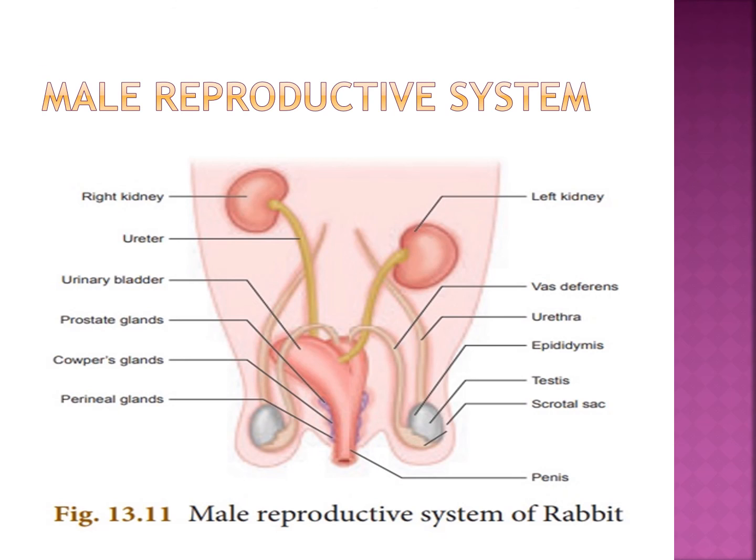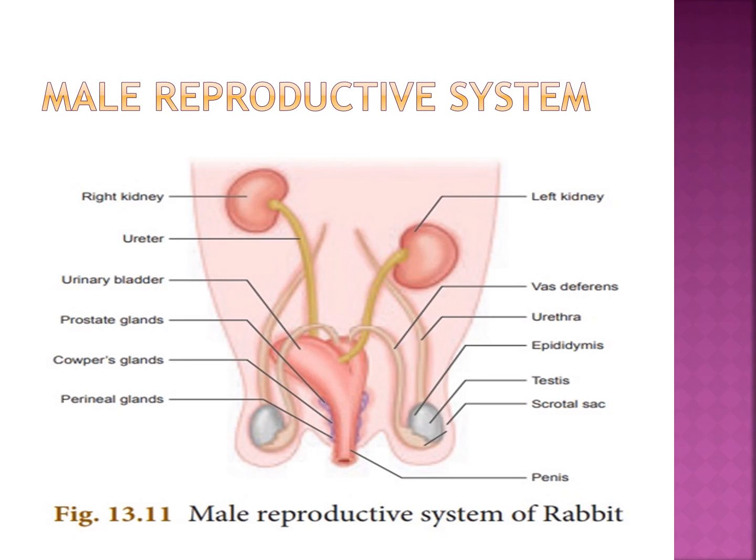Then the penis and the scrotal sacs. Two scrotal sacs are there, enclosing two testes, on the left side and right side. From them the tube-like structure goes, the vas deferens. Next the penis, where some glands are there: prostate gland, Cowper's gland, perineal glands.